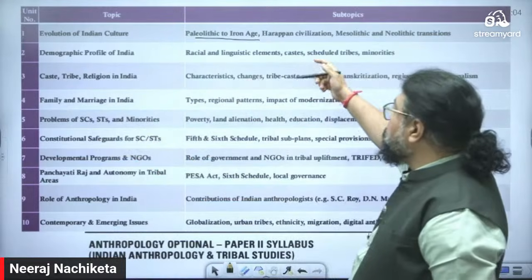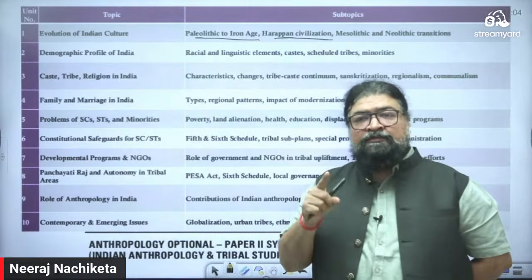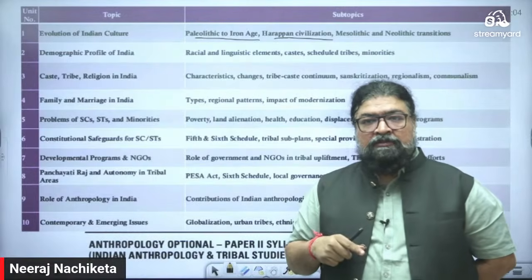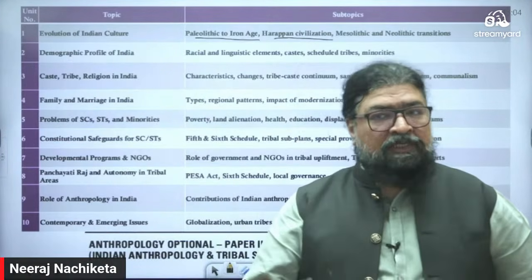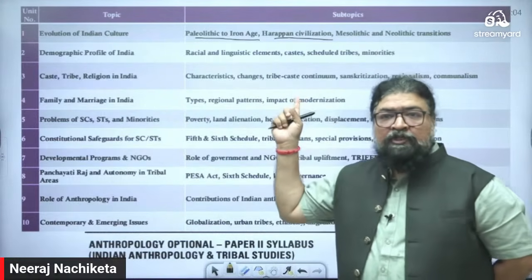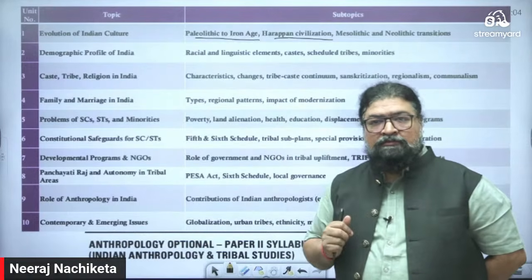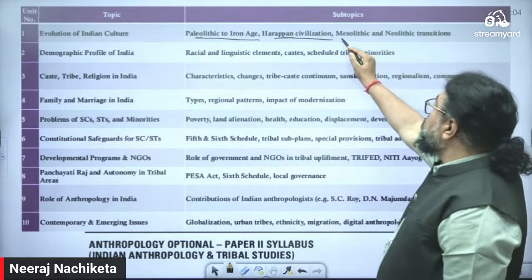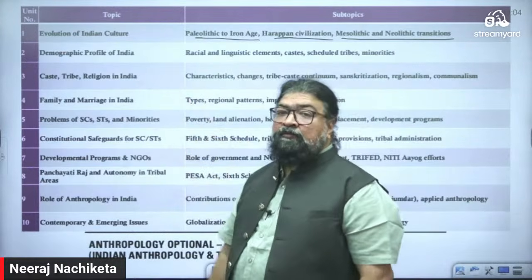So Iron Age here, Harappan civilization every year. I told you, this helps a lot in the GS paper. You look at the prelims exam, you'll find questions on Indus Valley civilization, Harappan civilization, and the main examination. And even in anthropology paper 2, you'll find one question on Harappan civilization. Right? See here, Mesolithic to Neolithic traditions. Then population study, demographic profile of India.